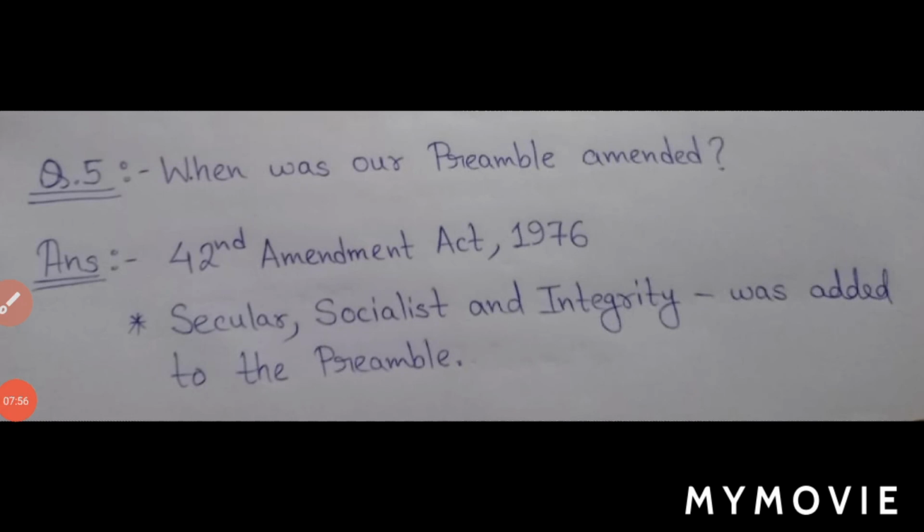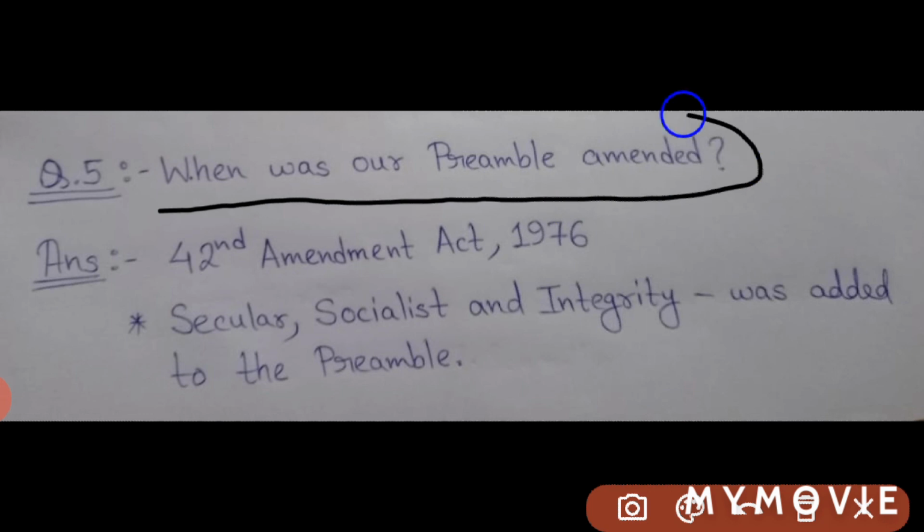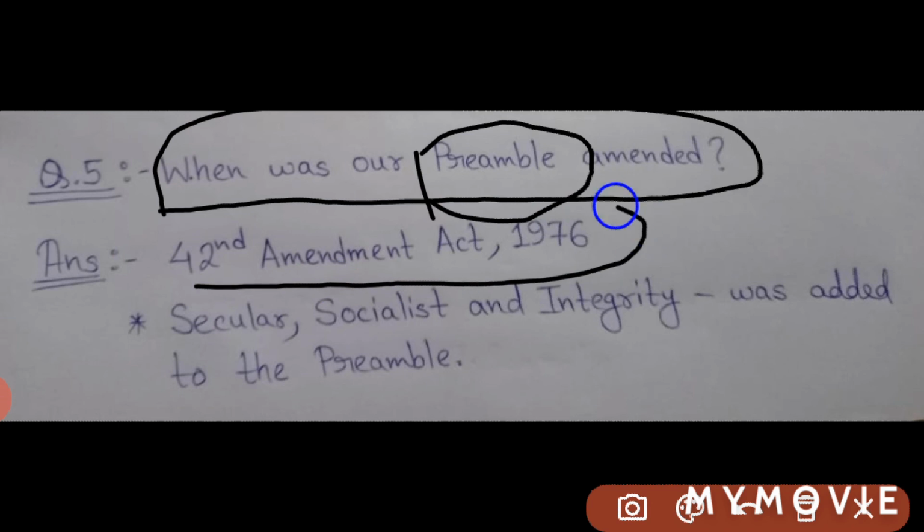So the next question is, when was our preamble amended? Just one question before, I told you that our preamble was amended once, and the answer is the 42nd Amendment Act 1976. Very important Amendment Act.